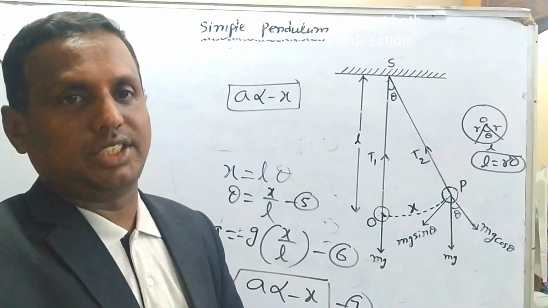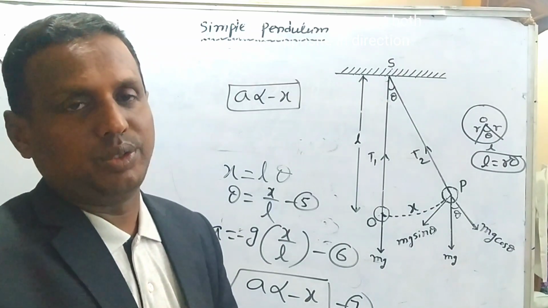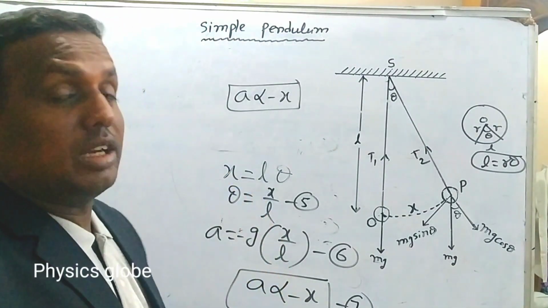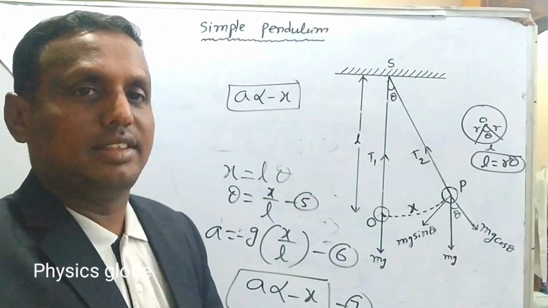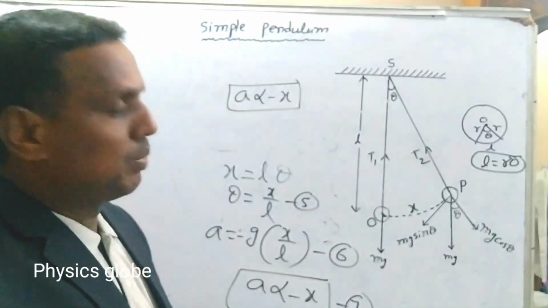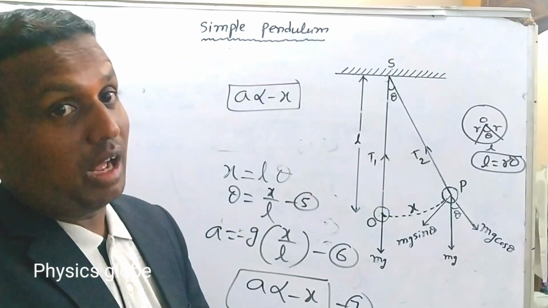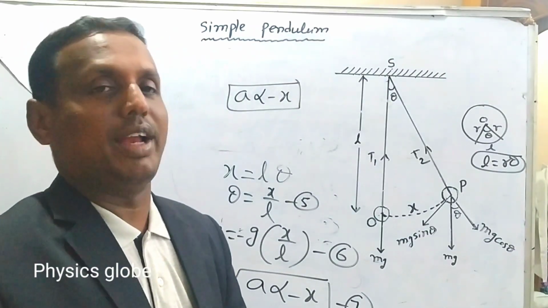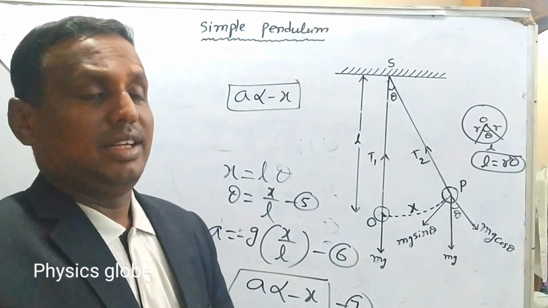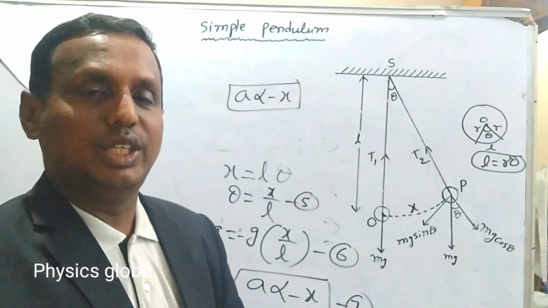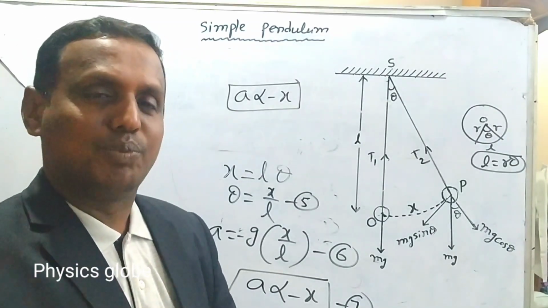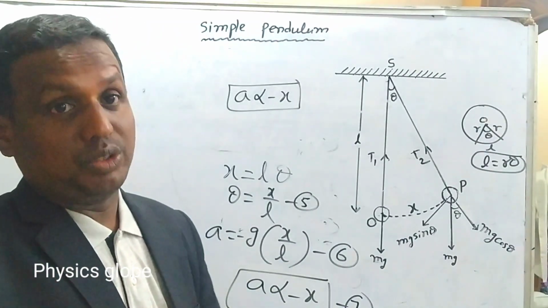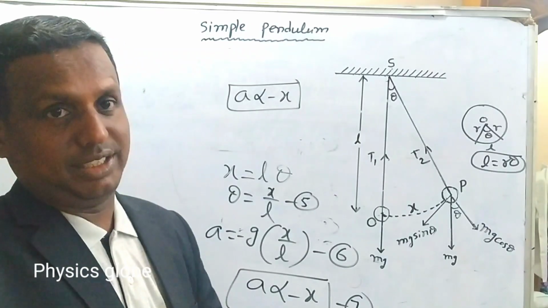Here a is the acceleration and X is the displacement. This means the acceleration is always directly proportional to the displacement but opposite in direction. Hence we can say that the motion of the simple pendulum is simple harmonic.